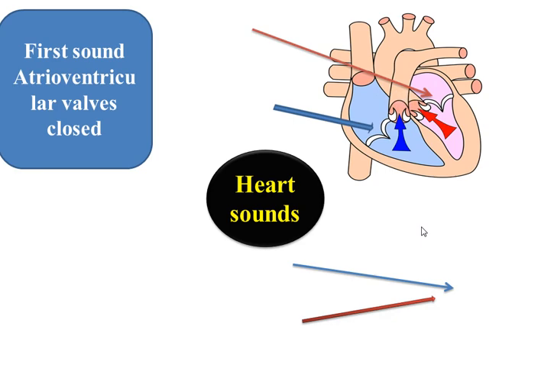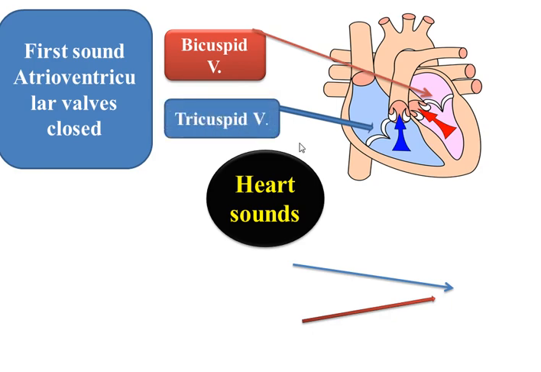Now, we must know something about heart sound. If you listen to the heart by stethoscope, you hear lub-dub, lub-dub. These two main sounds are related to the valves closing. When the valves close, they give us the heart sound, not the contraction or relaxation of heart muscle.